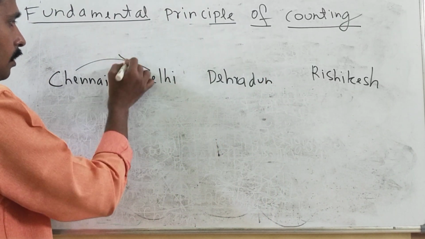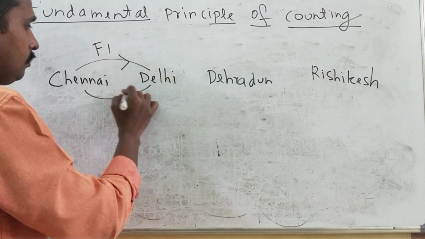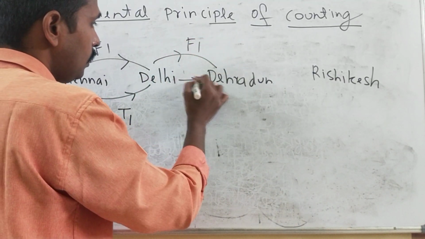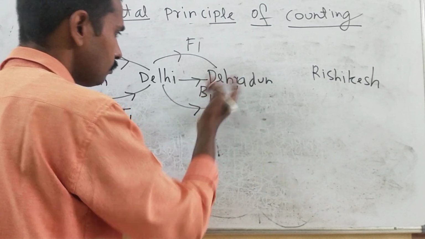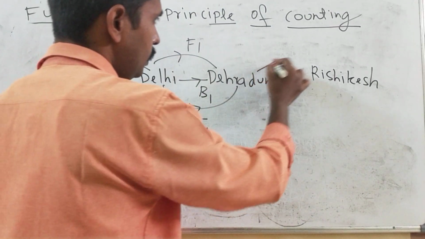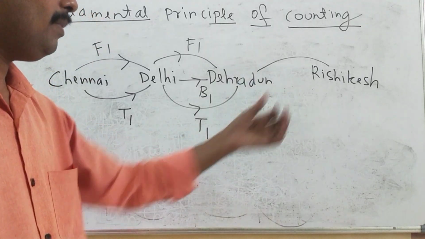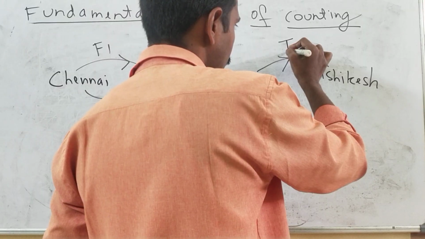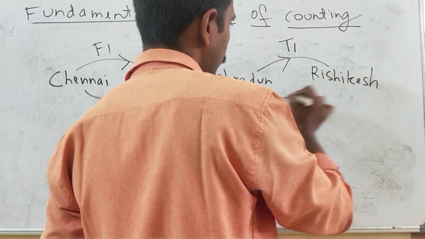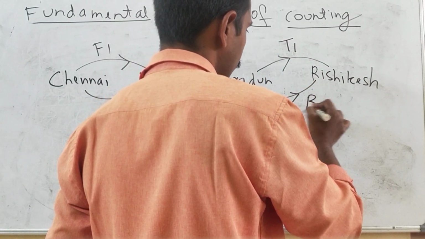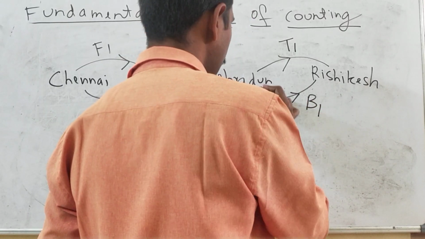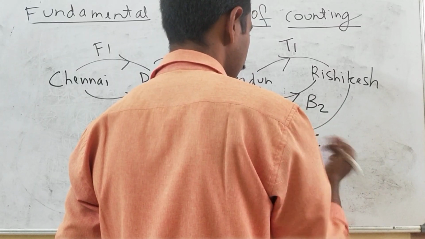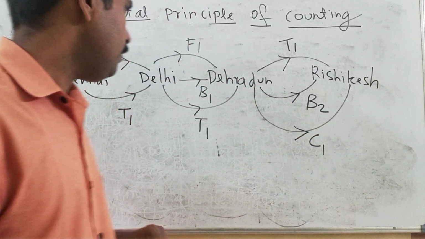So now, Chennai to Delhi, the person can take a flight, or a train. Delhi to Dehradun, suppose he can catch a flight, or a bus, or a train. And from Dehradun to Rishikesh, a flight option is not available, it's nearby only. You can take a train, or you can take a bus. Or if you want, you can go by bike, or even book a car. And now see how many ways there are.